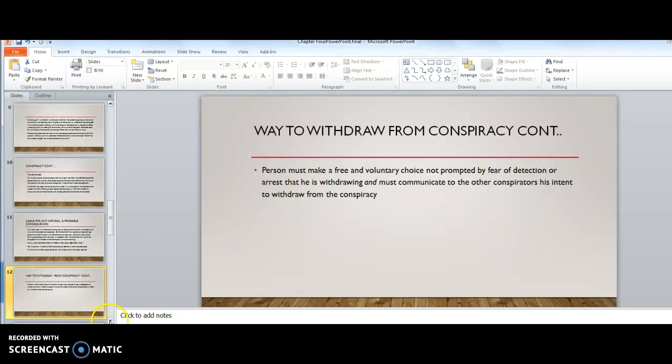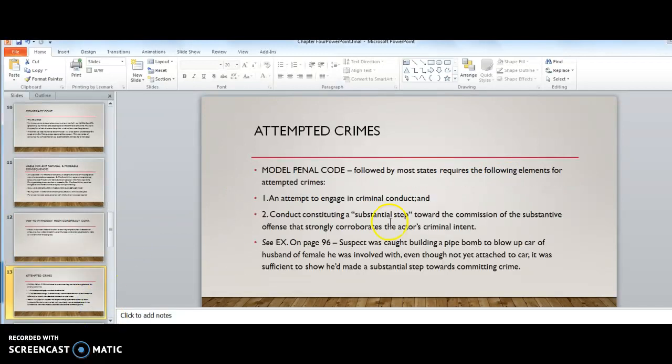Attempted crimes. The Model Penal Code, which is followed by most states, requires the following elements for attempted crimes: an attempt to engage in criminal conduct and conduct constituting a substantial step toward the commission of the substantive offense that strongly corroborates the actor's criminal intent. That just means it strongly shows that the actor intended to do what he's charged with doing.